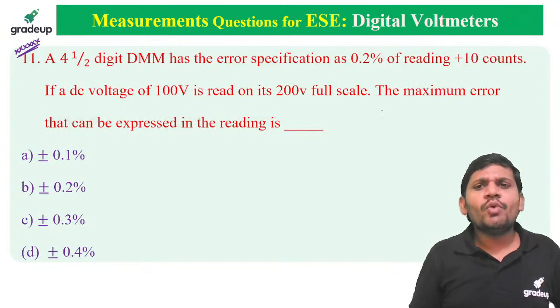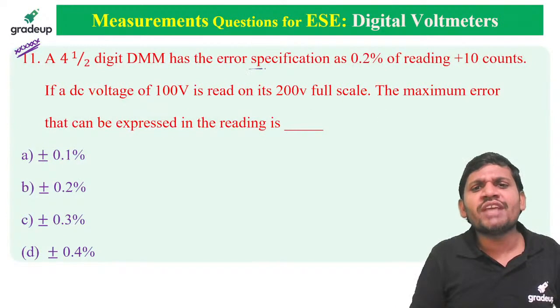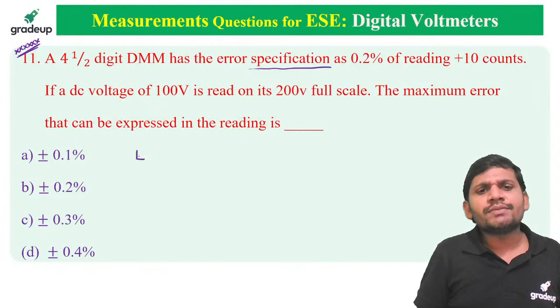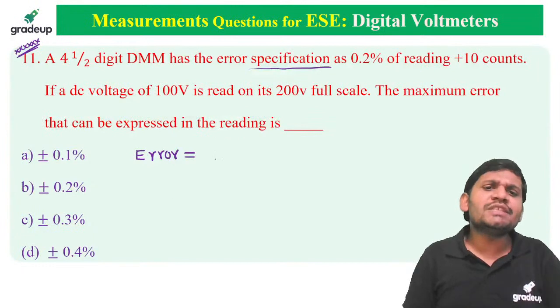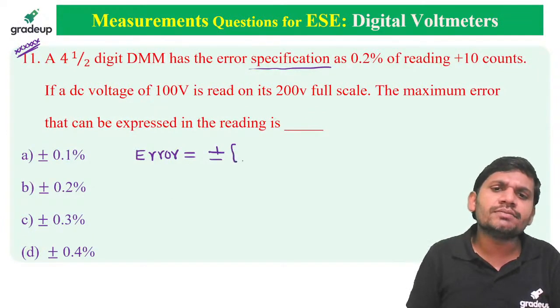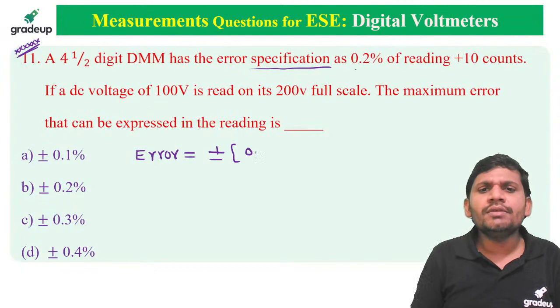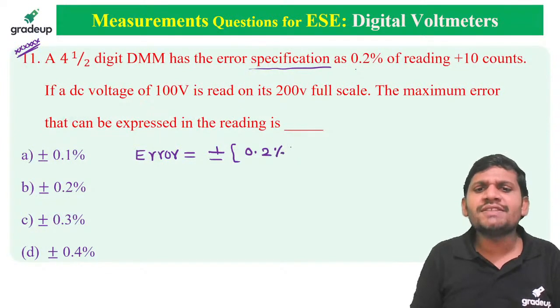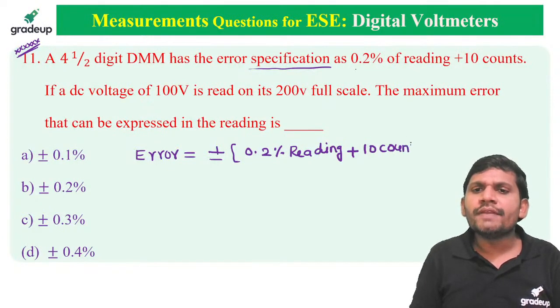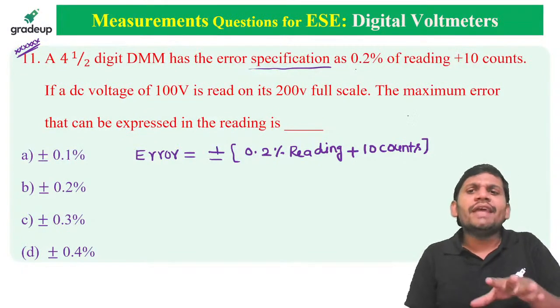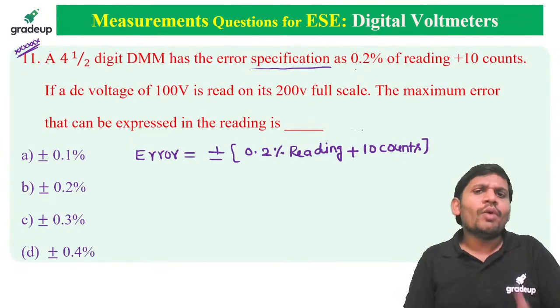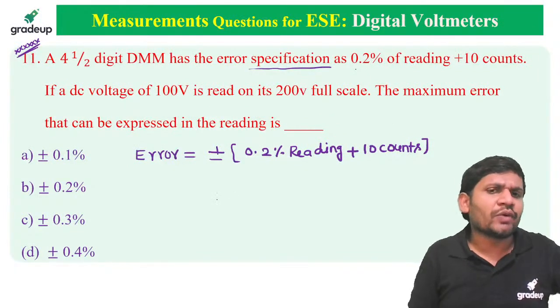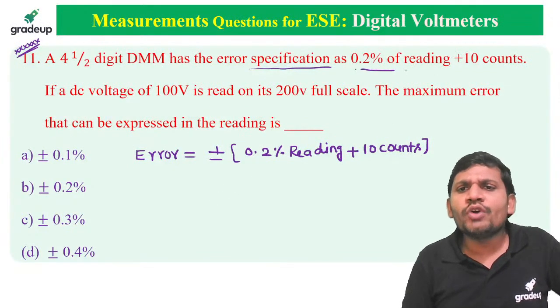Yes, friends, please calculate. You want to find what is given, sir. The error specification is given. Generally in the case of digital voltmeters, error is specified as plus or minus 0.2% of reading plus 10 counts. Okay, this is the error. First you calculate the maximum error. Once you calculate the error, the percentage error you can easily calculate.